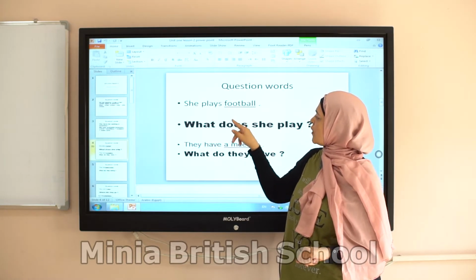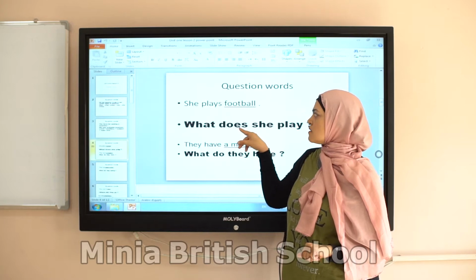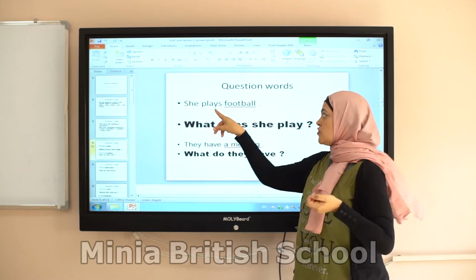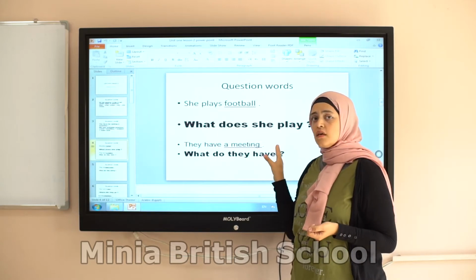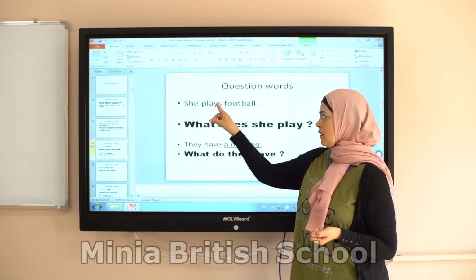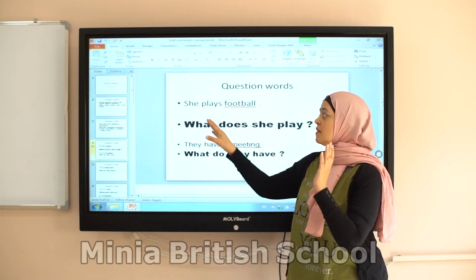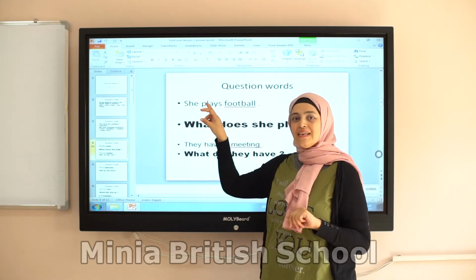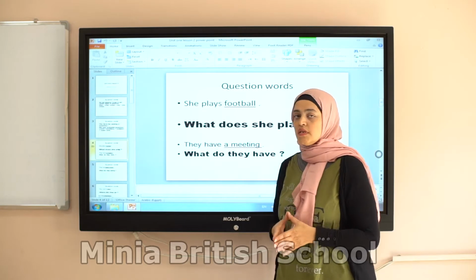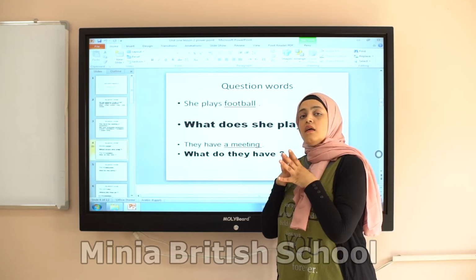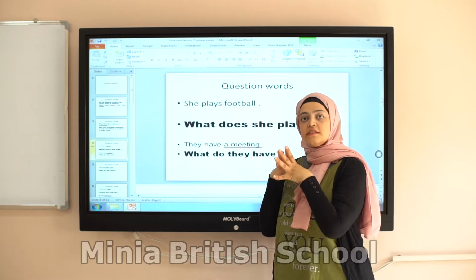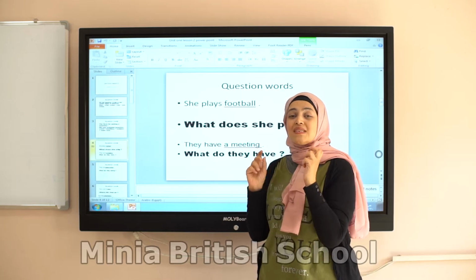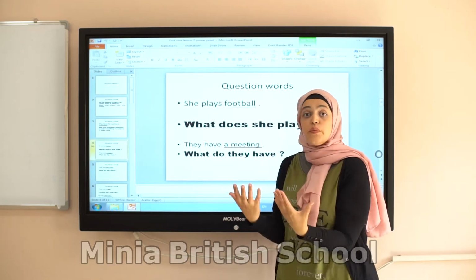Okay, so we have does here. It means when I have a verb, do I put it as it is? No. First I will think. I put the question word, and then I tell myself I have one main verb and this verb is in the present. So it means I need a helper after the question word. What is that helper? The auxiliary.